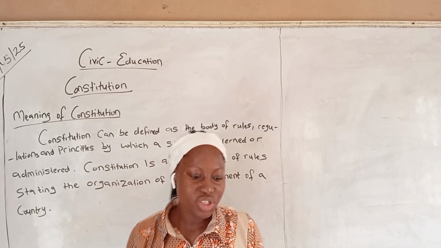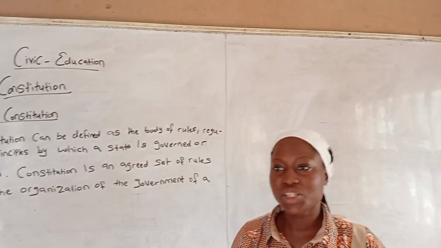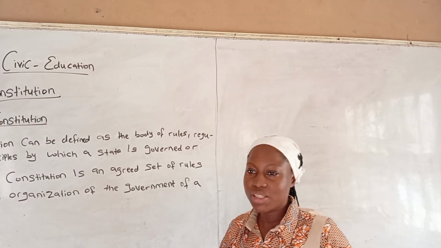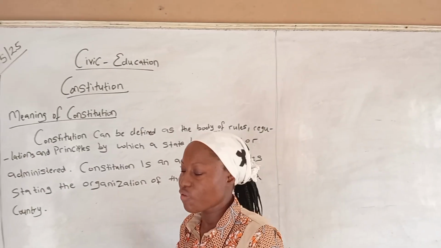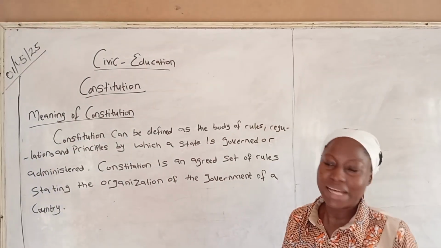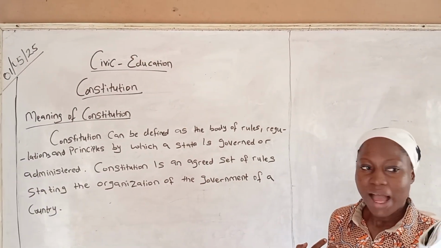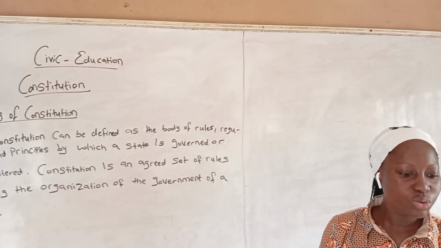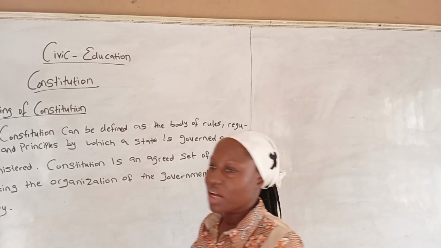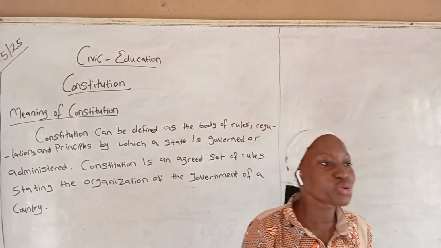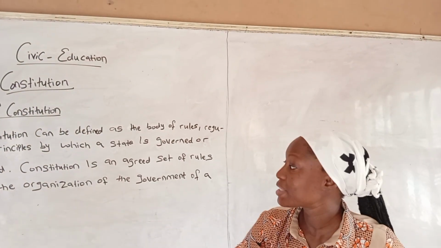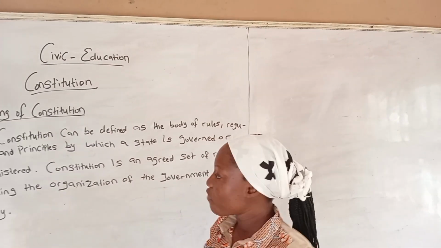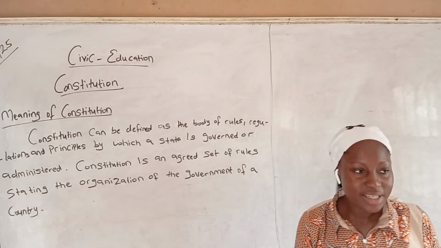Also, constitution can be defined as duty and obligation. Constitution states the duties and the obligations of what? Of a citizen. That is what we as citizens are expected to do and what we are not expected to do. And also, constitution states the relationship between the citizen of a particular state and the government. So I believe we are getting it.